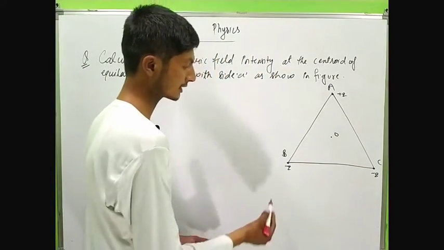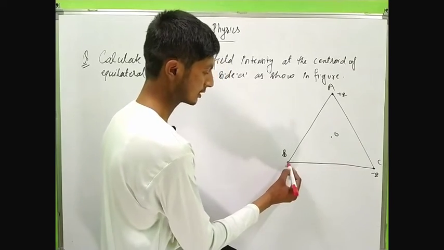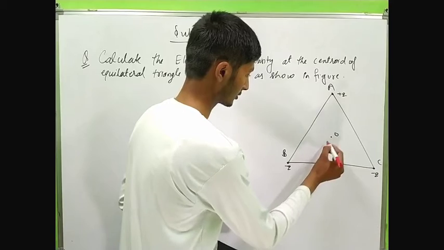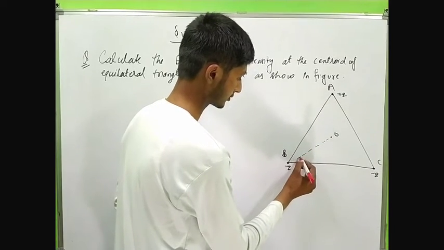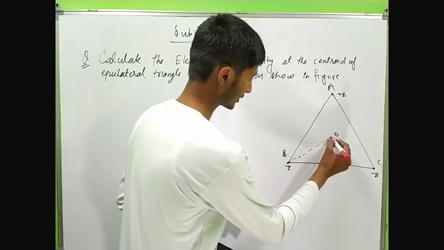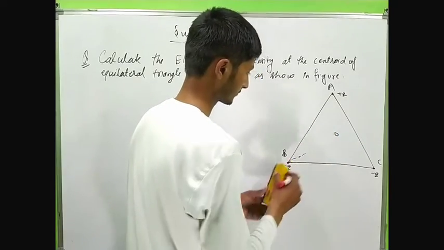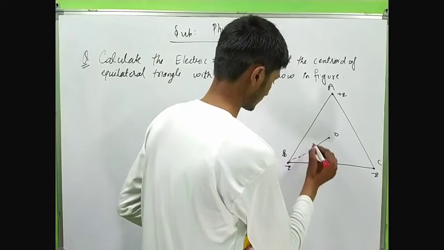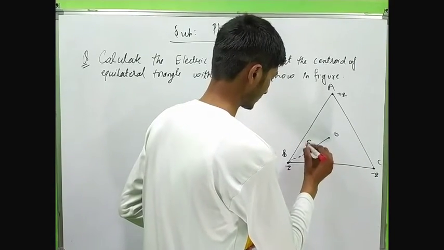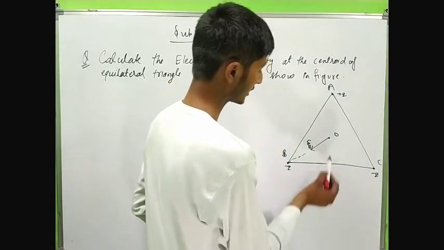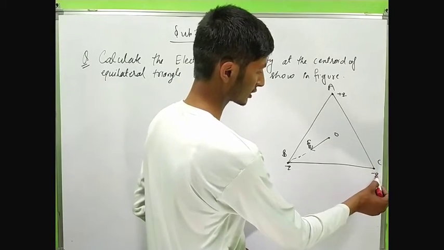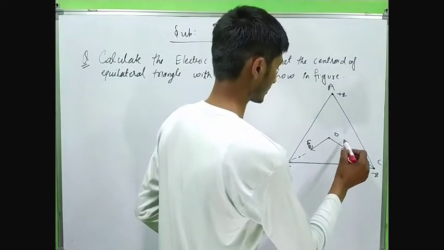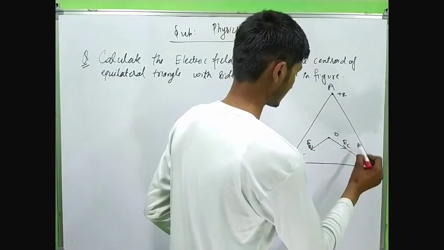Now the electric field intensity at point O due to charge minus q placed at B is in the direction of, this is the direction, let's say EB, and the electric field intensity due to the charge minus q placed at point C is in this direction, let's say EC.